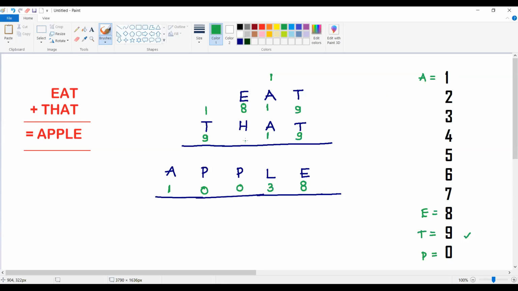So what is the possibility of H value? Definitely H must be replaced by 2, because we have to get it as 0. 8 plus 2 is 10, so then it is going to give a carry. So overall, the value of apple will be equal to 10038.